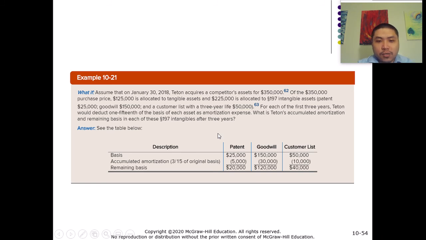Right. So after 3 years, to be able to calculate the accumulated amortization, we just use 3 times 1/15, right? Because that's how they calculate the amortization expense, right? So 3 times 1/15, and then times the basis, right? So that's going to give us the accumulated amortization. So we have for the patent $5,000, for goodwill $30,000, and for customer list $10,000. And then from there we can calculate the remaining basis, right? So pretty straightforward.